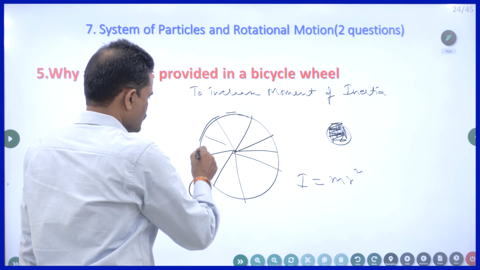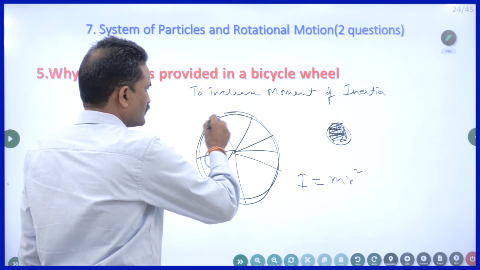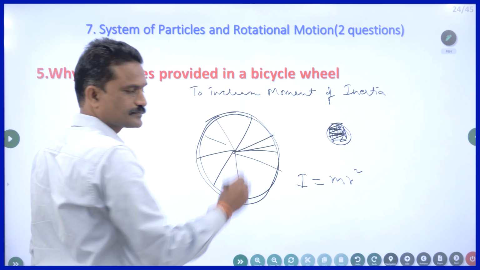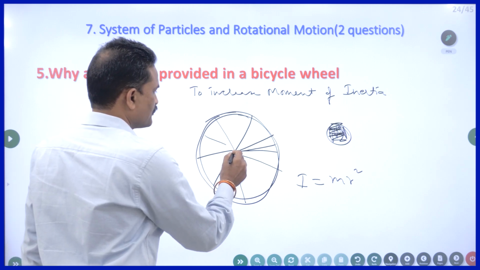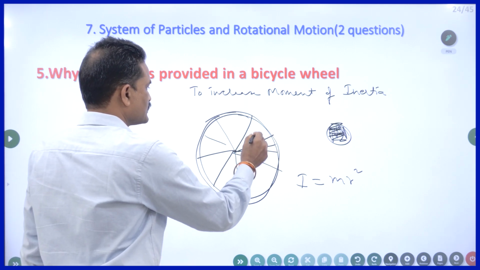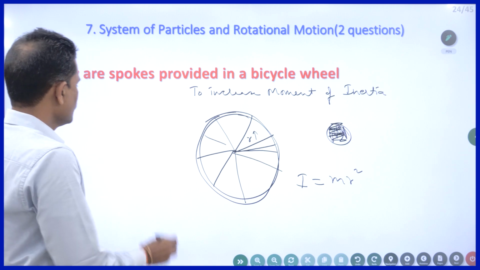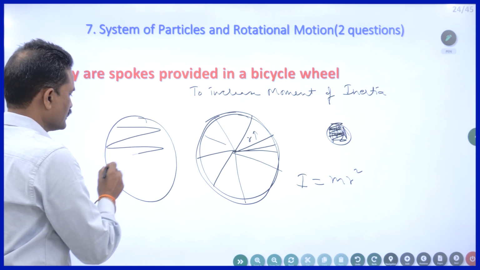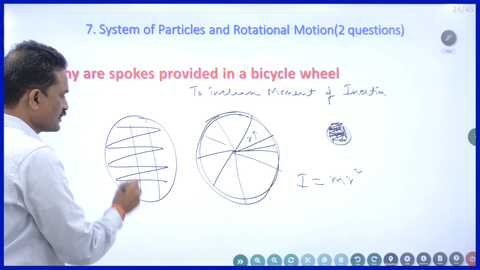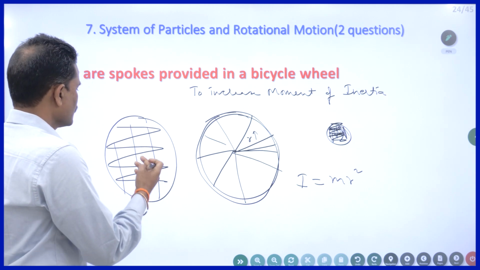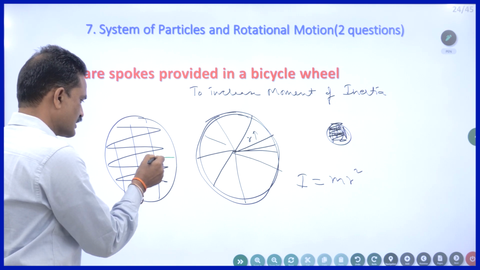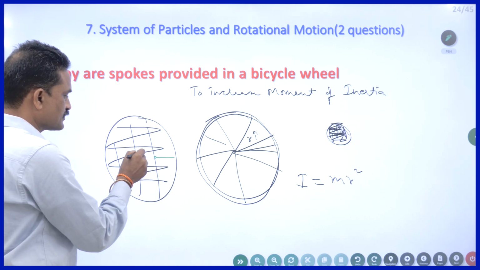the mass of this wheel is concentrated on the rim. So mass is away from the center, so radius in this case is more. If you take a disc type, that means it's filled with a metal plate or something, then the center of mass, or the mass concentrated, will move toward the center.